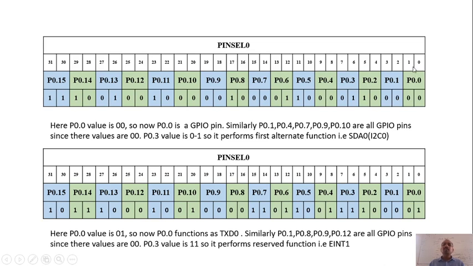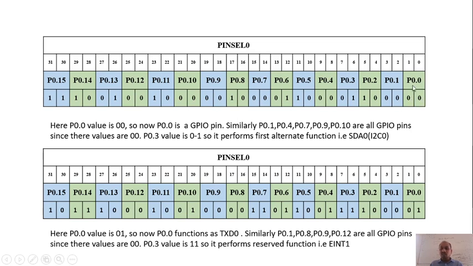So the pin select register is a 32-bit register. You can see here from 0 to 31, it is a 32-bit register, out of which 2 bits are used for a single port pin. So here 2 bits, 00, are assigned for P0.0. As I told you, if P0.0 is 00, that means it is going to perform the first function, the GPIO function, right?